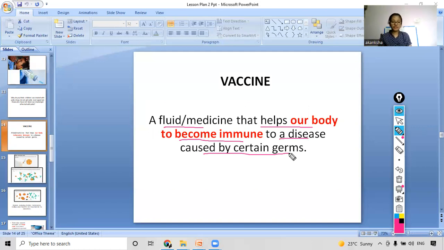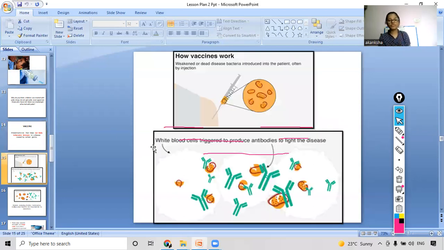So let's see what else we can see, some more information about vaccines. We will move on ahead. Okay. So now we will discuss how this vaccine is working, right? In the second slide, we will discuss the working of the vaccine. Okay, let me first delete. Okay, so now we will discuss how the vaccine works.